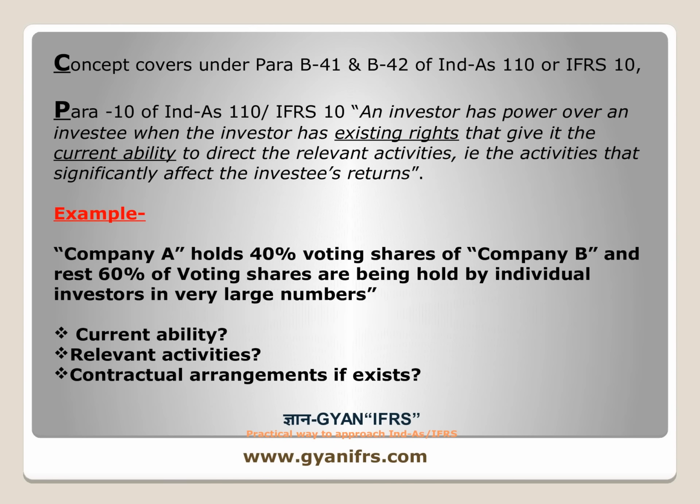The 50% or more could be an indication, but there are certain conditions where even without holding 50% of the voting rights, an entity can still have control over the relevant activities of another entity.